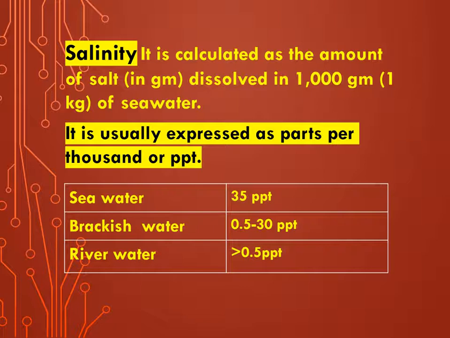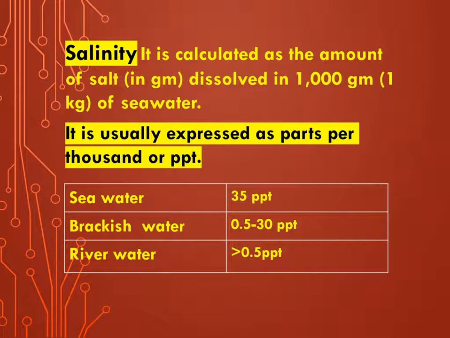Now, we know that ocean water is very salty. So here the salinity ranges, average salinity is 35 ppt, whereas in brackish water it ranges from 0.5 to 30 ppt.